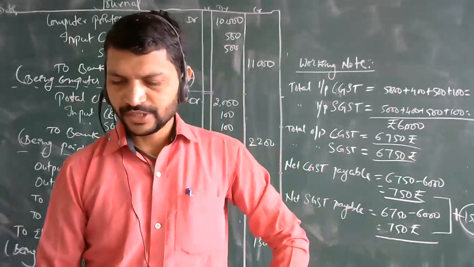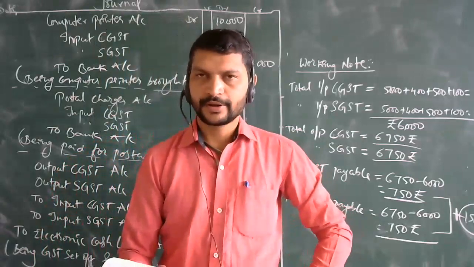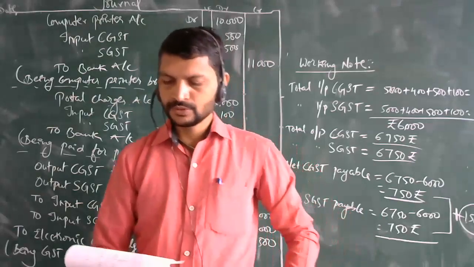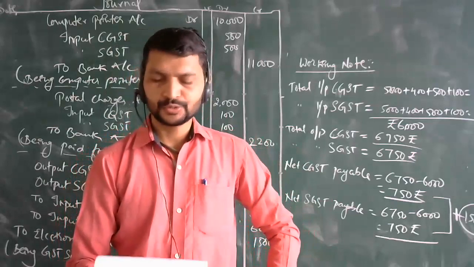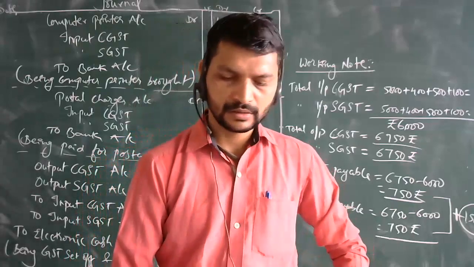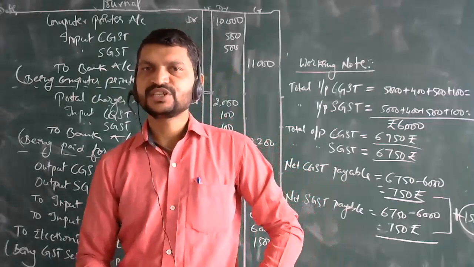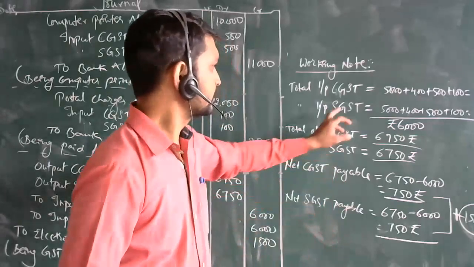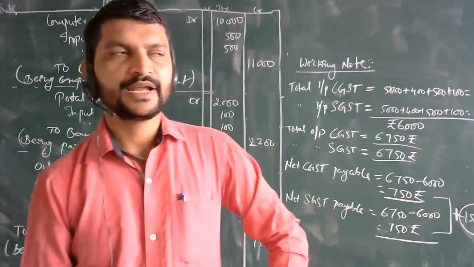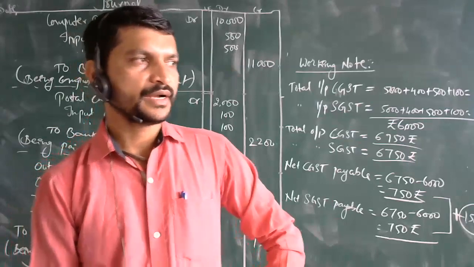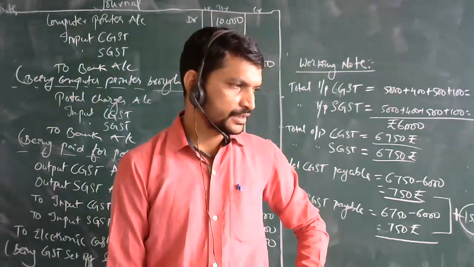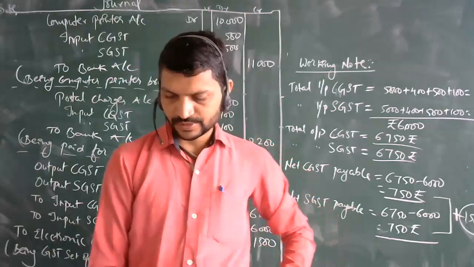Record necessary journal entries in the books of Suman of Bihar, assuming CGST, Central Goods and Service Tax, at 9% and SGST at 9%.